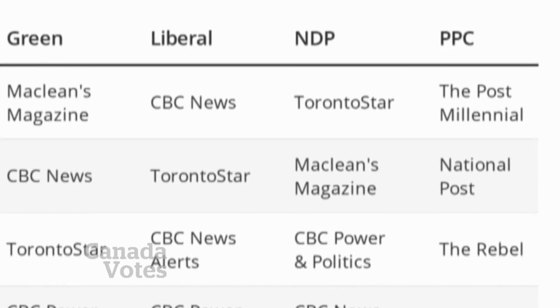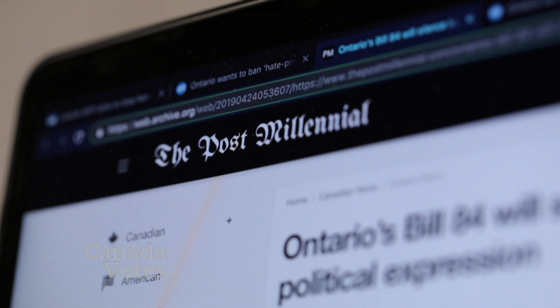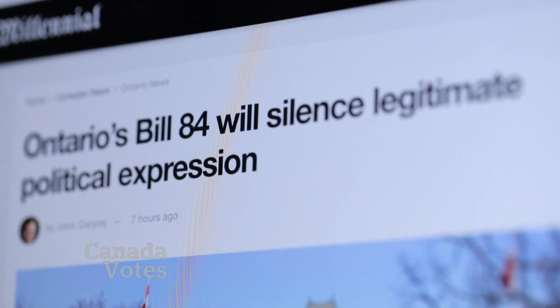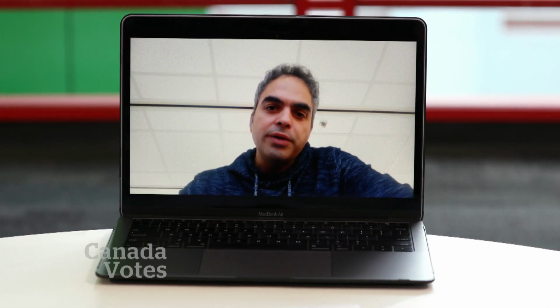But if you start looking at the most retweeted news account by party, then some interesting differences come out. For example, the People's Party. The most popular news account was the Post-Millennial, which has been criticized in the past for having some problematic stories, non-reliable information mixed with opinion. And in all, we did this research to see if candidates would get baited by misinformation on Twitter. And we're happy to see that for the most part, they didn't.